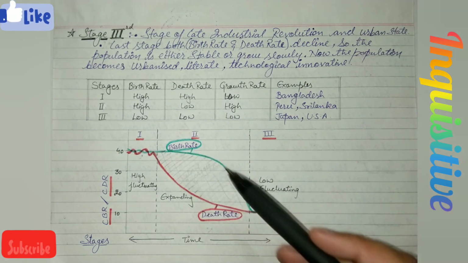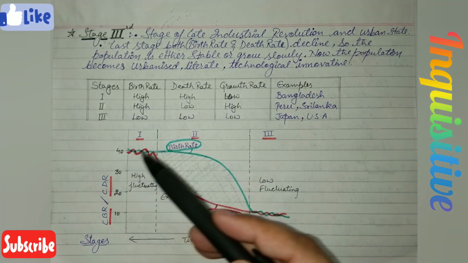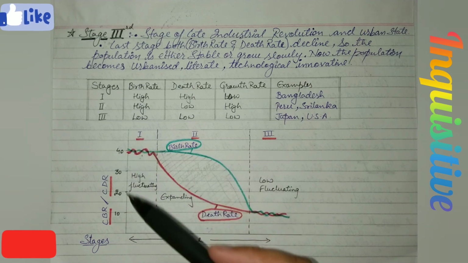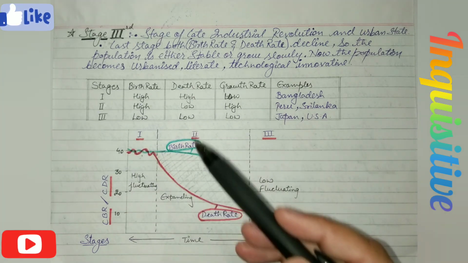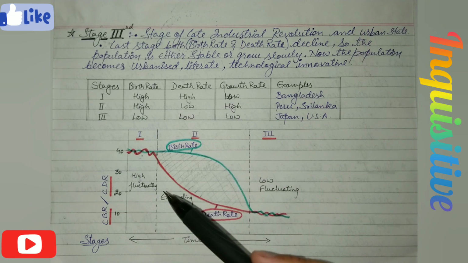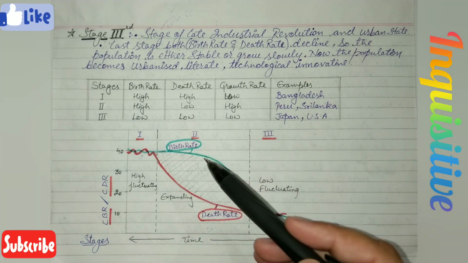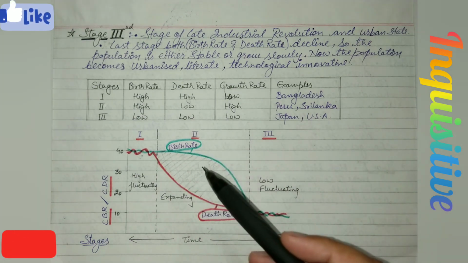This green line shows the birth rate, this red line shows the death rate. In first stage, a high fluctuation population is there. In second stage, an expanding population is there. And in third stage, a low fluctuation population is there. And this bulgy portion is your natural increase in population.